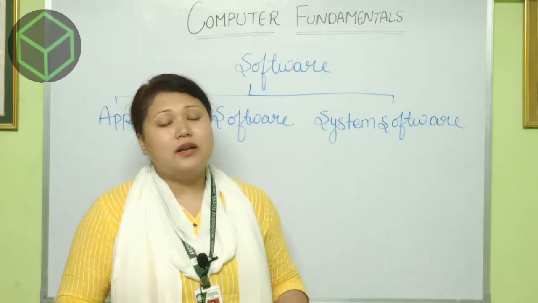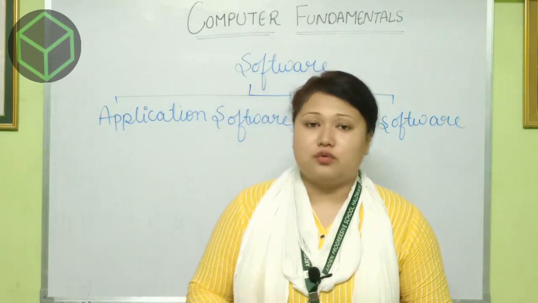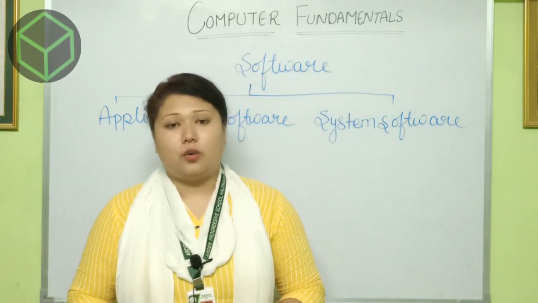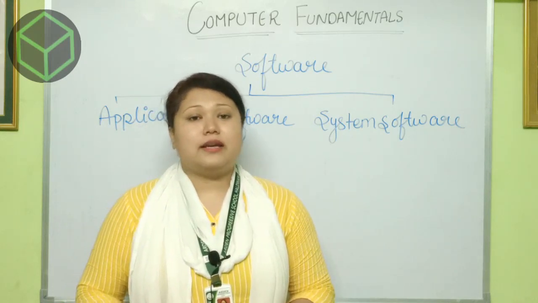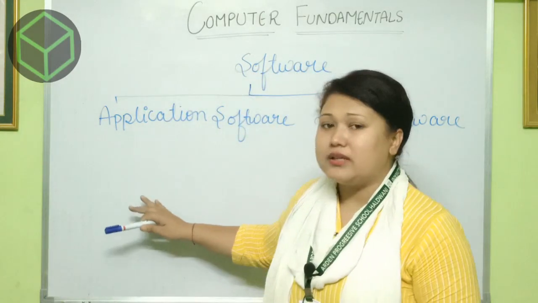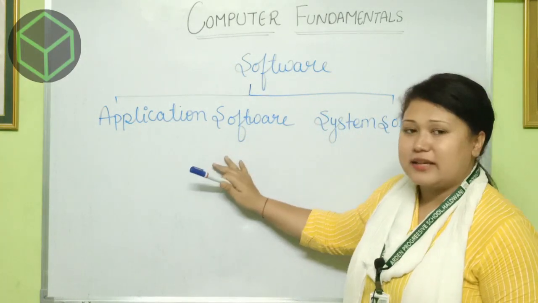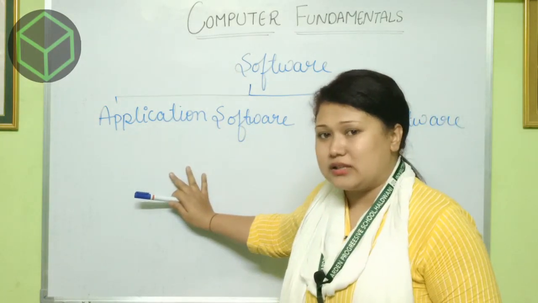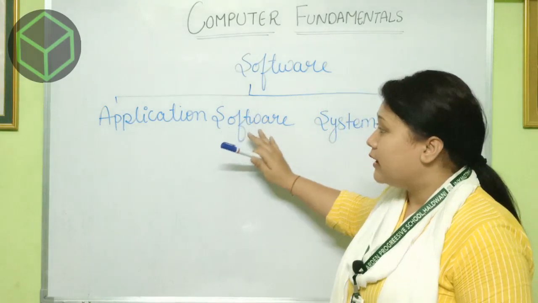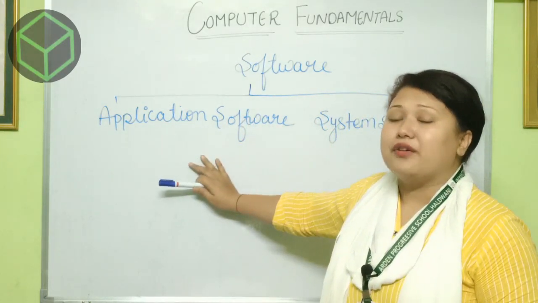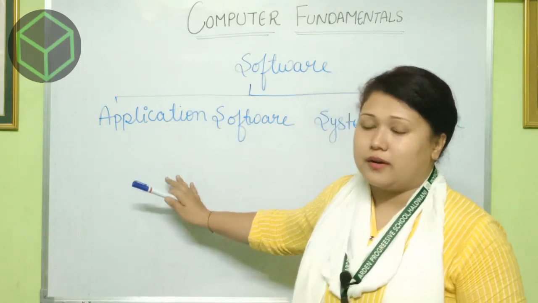If it is not there, then the computer system is of no use. Examples of system software are MS-DOS and Windows. Now you can see the difference between the two kinds of software. If there is system software, then of course there can be application software. If there is no system software, then there will be no application software.